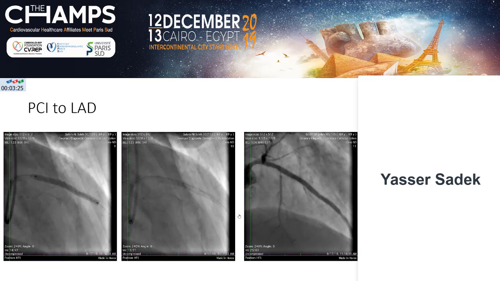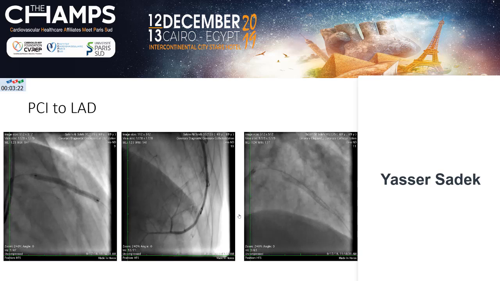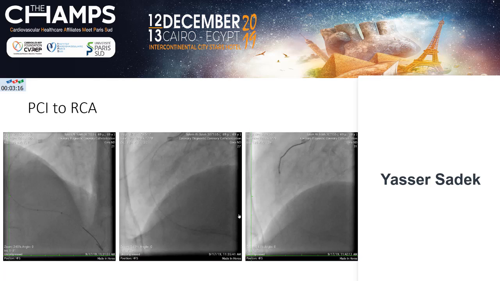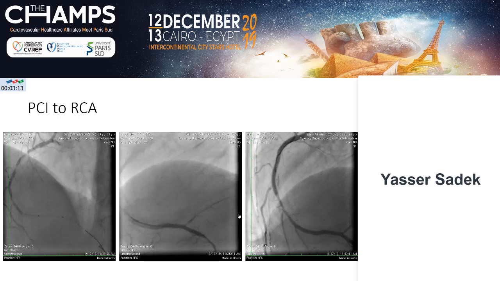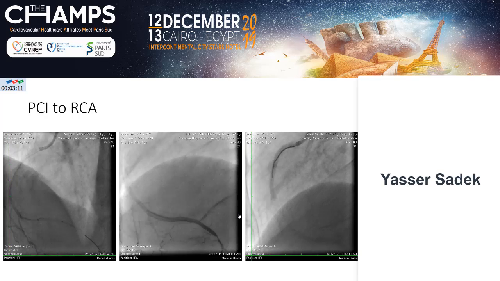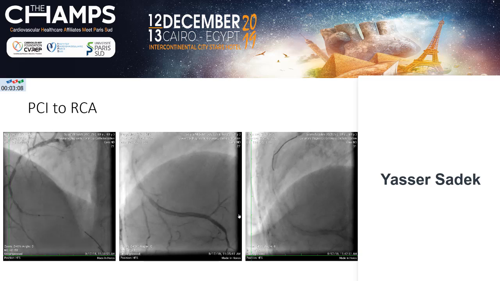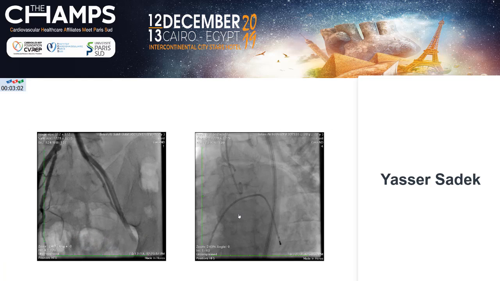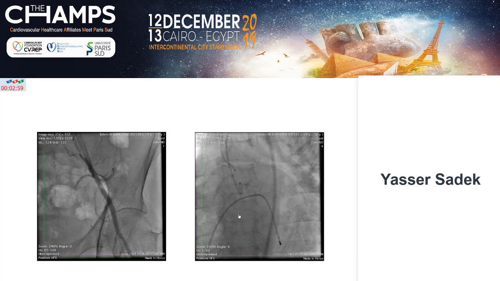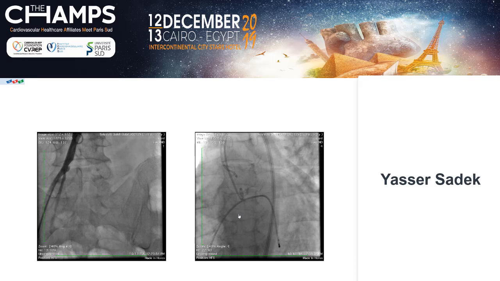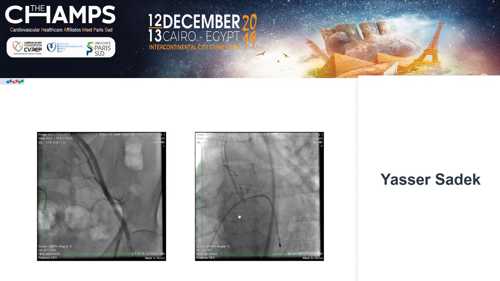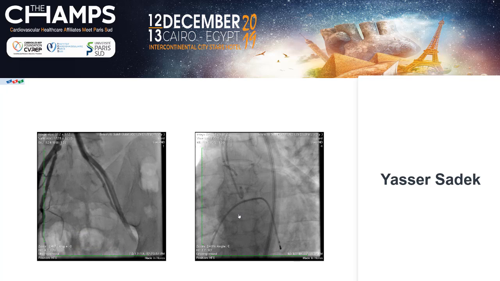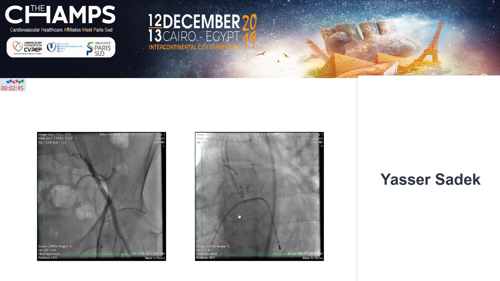This is PCI to the LAD, and you can appreciate here how his ejection fraction is low. And this is his right coronary artery, and this is the end result of the right coronary artery. And after 2 weeks, the patient slightly improved, and we took the decision to do TAVI. But which strategy to do TAVI? We have two strategies. To inflate balloon first and give injection and see how the coronaries behave.